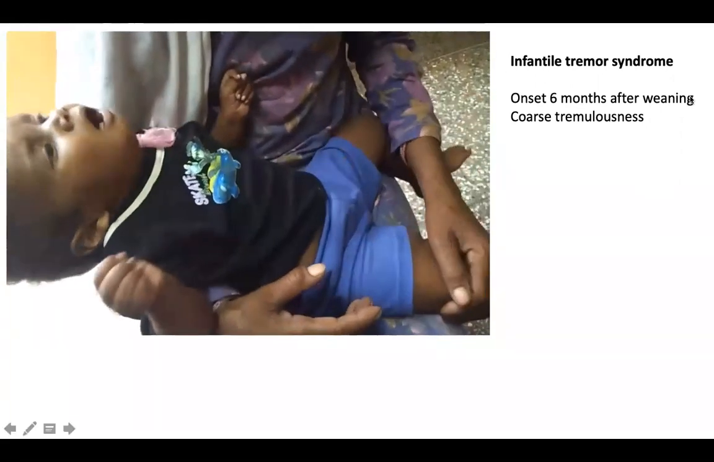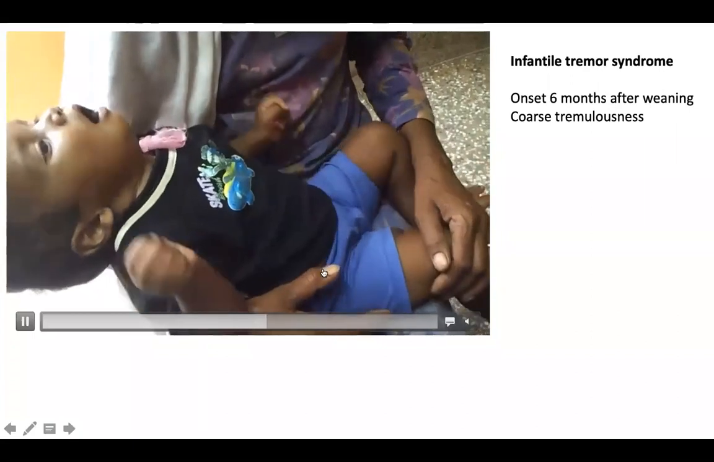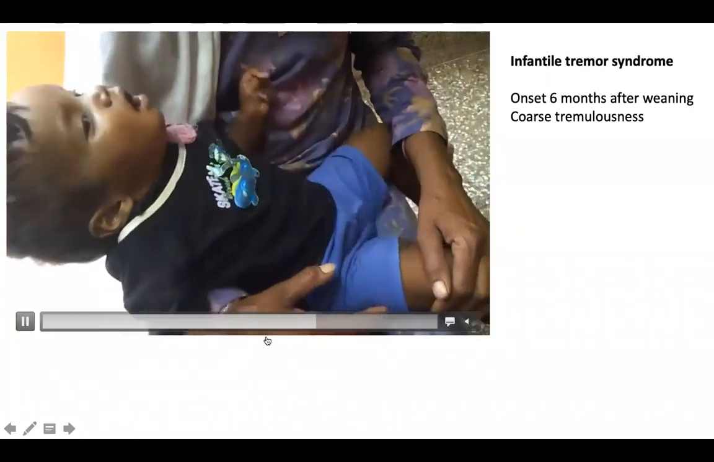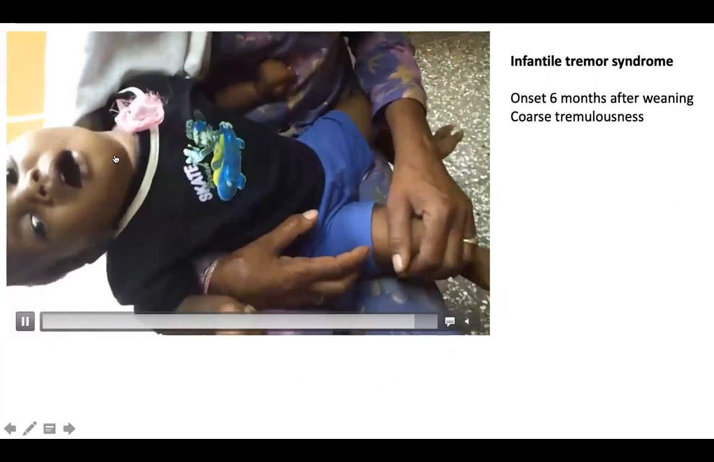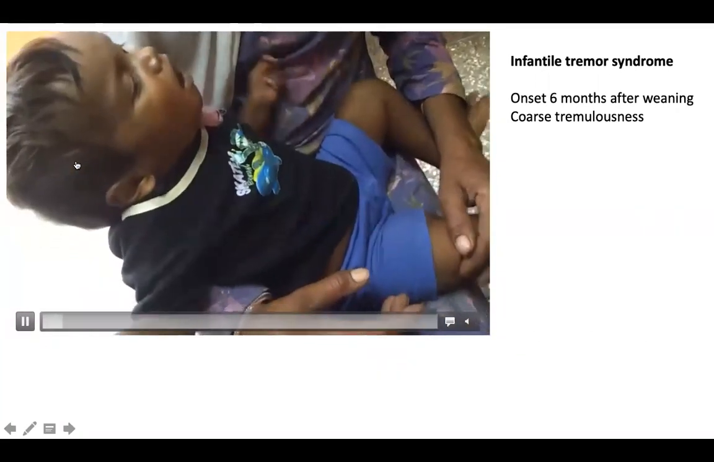This is, as I told you again, common in our countries, but I'm not sure it is common here. One of the best points about this condition is that it's very much treatment responsive. A few injections of vitamin B12 and the child would recover from this tremulousness condition.